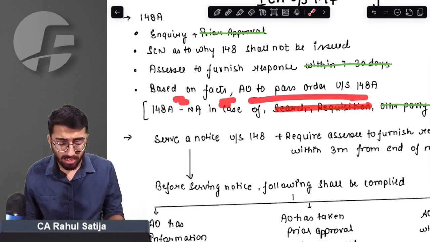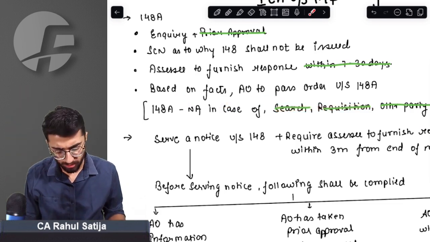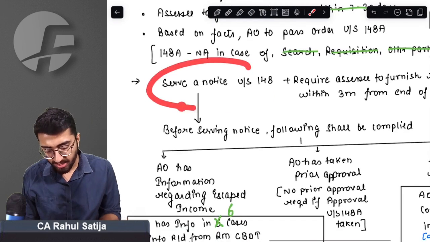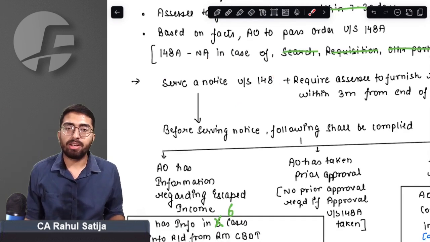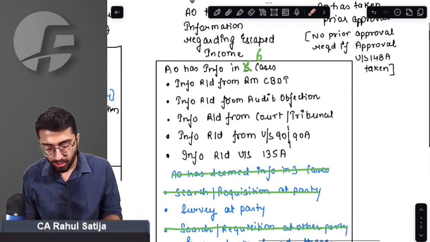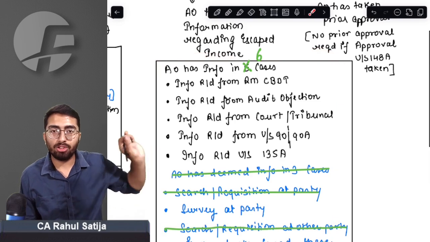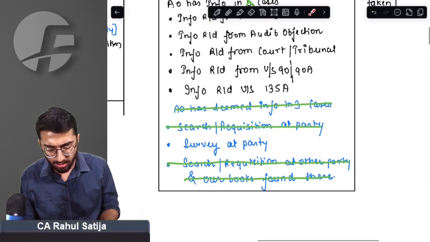Based on the facts, AO has to pass order that whether this case is fit for income escaping assessment or not. Once this is done, then AO will serve a notice under section 148. For serving notice under section 148, AO must have information. Earlier, AO used to have information in 8 instances. Now AO has information only in 6 instances. All the other cases remain the same.